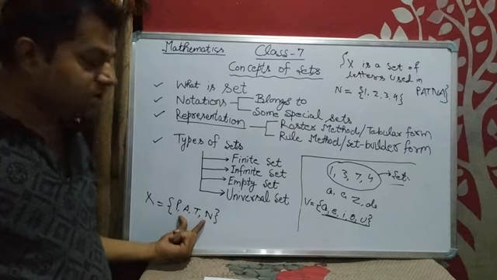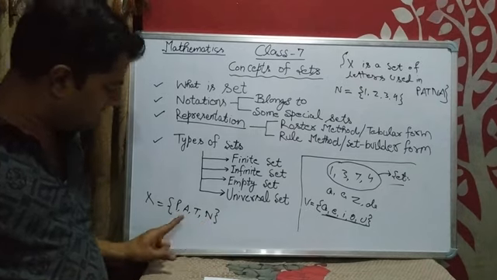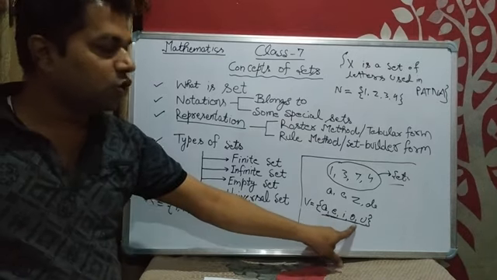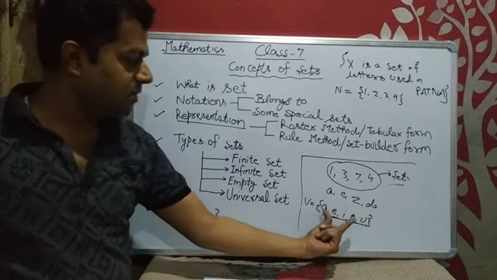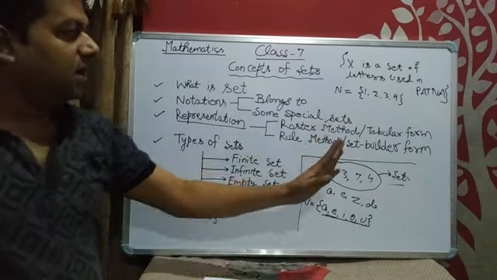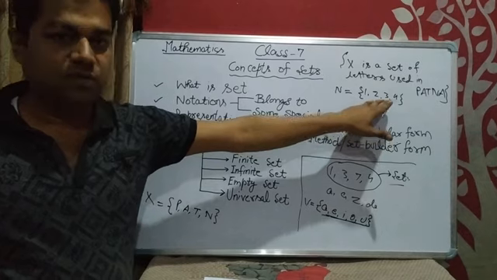The members should be separated by commas. And usually English alphabets must be in small letters unless it is given in capital letters. The numbers we will do separately.